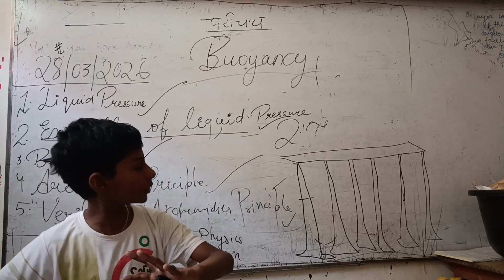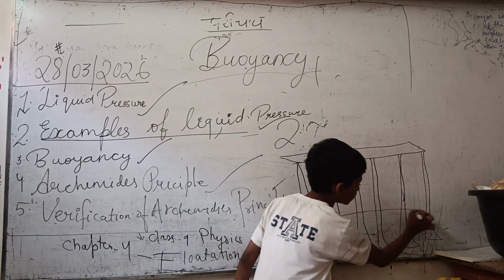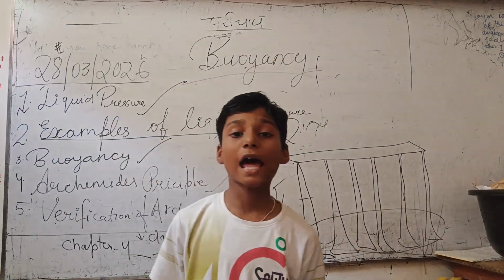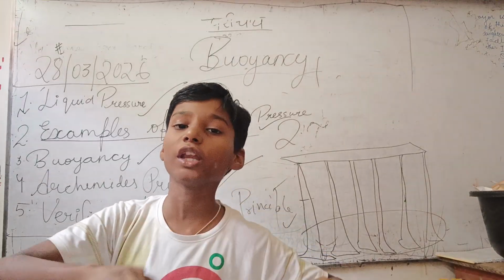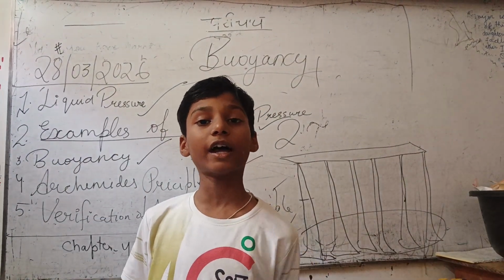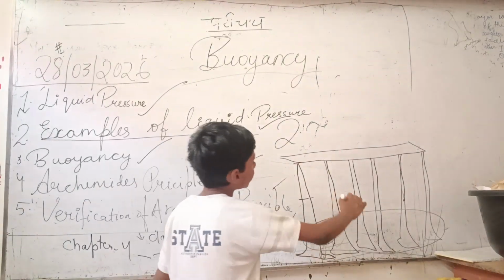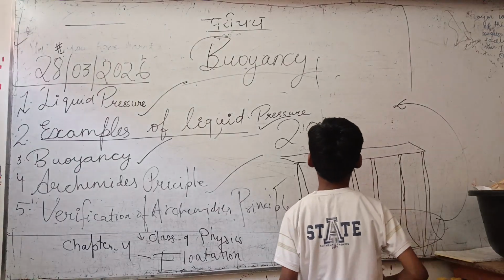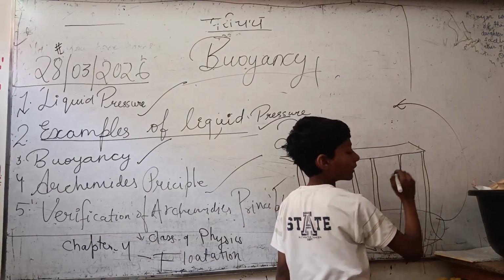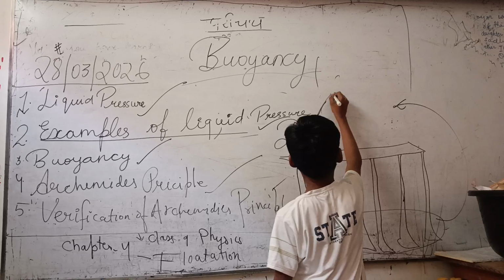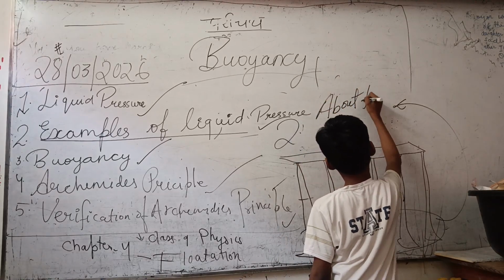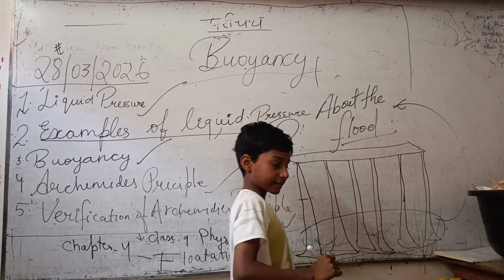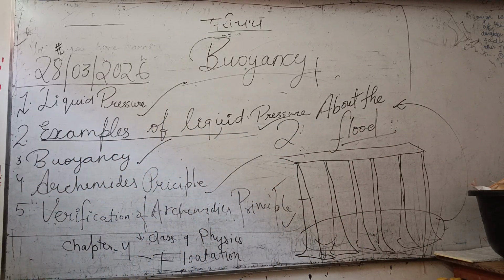Because the water is coming very fast, and these thick walls stop the water, and these thick walls make that water move slowly so as not to make a flood in the village. That is why this thickness is made. The main reason is about the flood. Yes, this is the main reason.